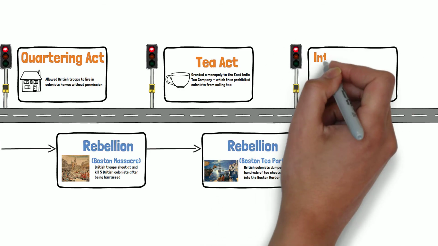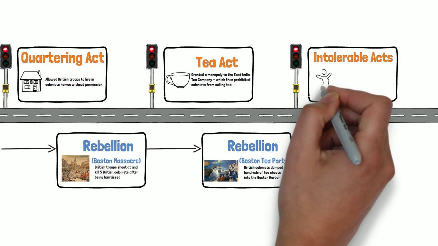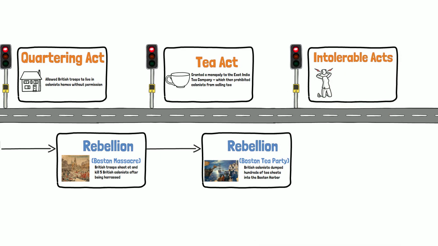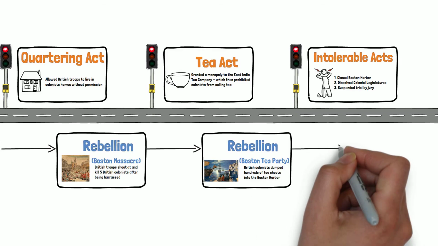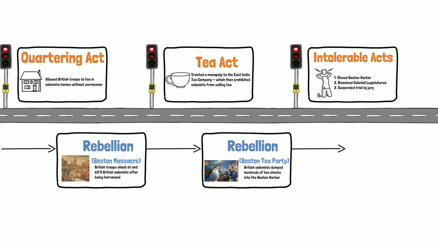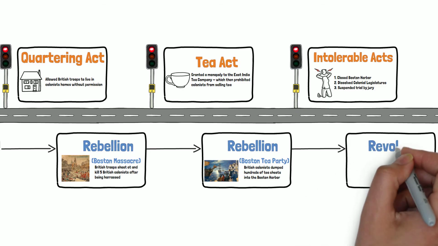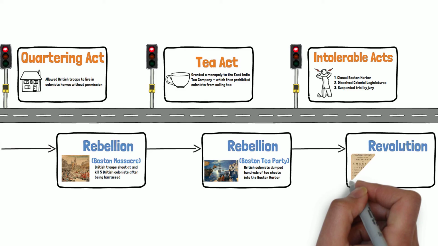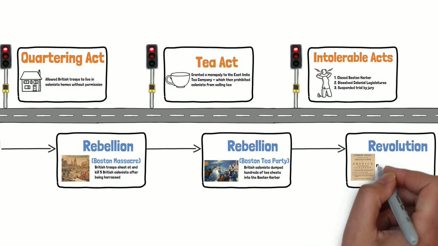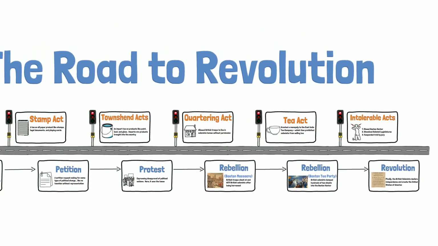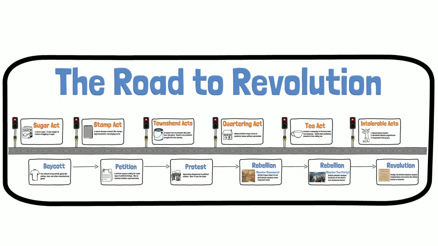He closed the Boston Harbor, dissolved the colonial legislatures, and suspended trial by jury. The colonists referred to this as the Intolerable Acts. It was during this time that Thomas Paine wrote Common Sense. In it, he declared that it was common sense to declare independence. As we know, Americans declared independence and won the American Revolution, and that's how the United States of America was formed.